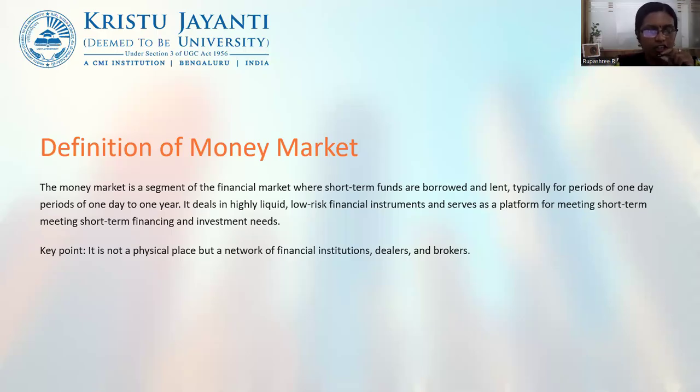When we talk about financial markets that operate in India, we can basically define the financial market as a place where instruments are bought and sold, either for a short-term period or for a long-term period. Money market is a segment of the financial market where short-term instruments like bonds, debentures, call monies, treasury bills, etc., are traded over a shorter period of time.